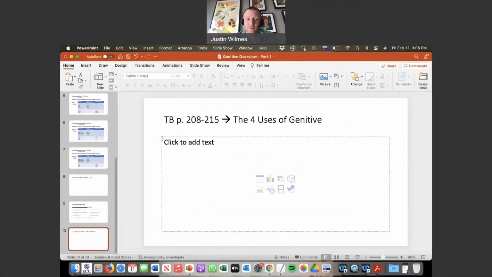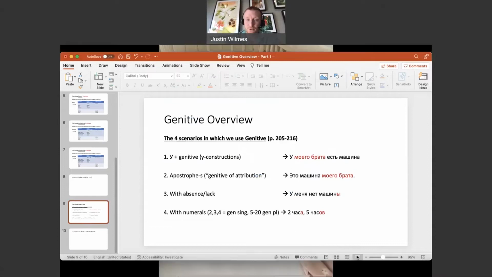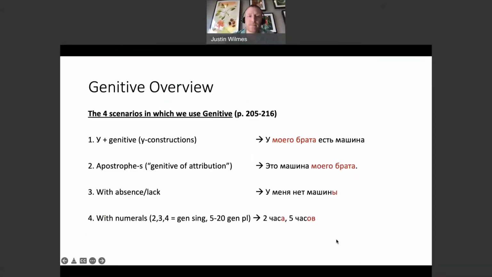So as we said earlier, there are two constructions or two scenarios, whatever word you want to use, when we would use genitive case with possession specifically. There's a у construction, у plus the genitive. And we've been doing this for a while now where we said like у меня есть, у тебя есть. And remember just the letter у requires the genitive for whatever comes after it. So here we might say у моего брата есть машина. My brother has a car. And so my brother goes into the genitive form because it comes after the у.